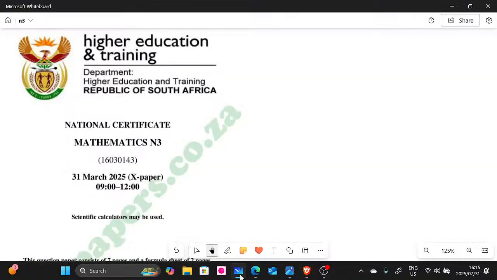So today we will be doing this question paper that you see here. We'll be doing question 6 of this question paper, which is Mathematics N3 2025. It was written in March, which is the latest question paper that was written before the one that you're going to write after here. Before we start, I've already done questions 1, 2, 3, 4, 5. So this is the last question, which is question 6.